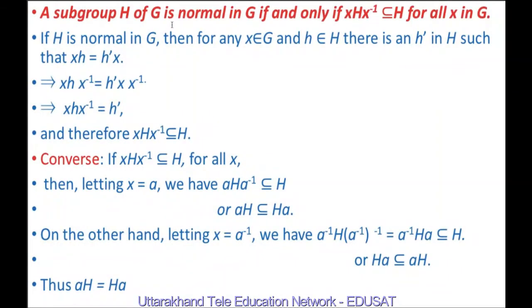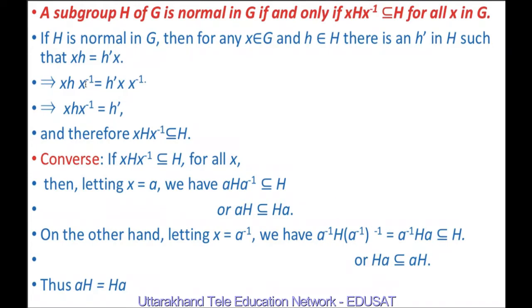A subgroup H of G is normal if and only if xHx^{-1} is a subset of H for all x in G. If H is normal in G, then for any x belonging to G and h belonging to H, there is an element h' in H such that xh is equal to h'x.